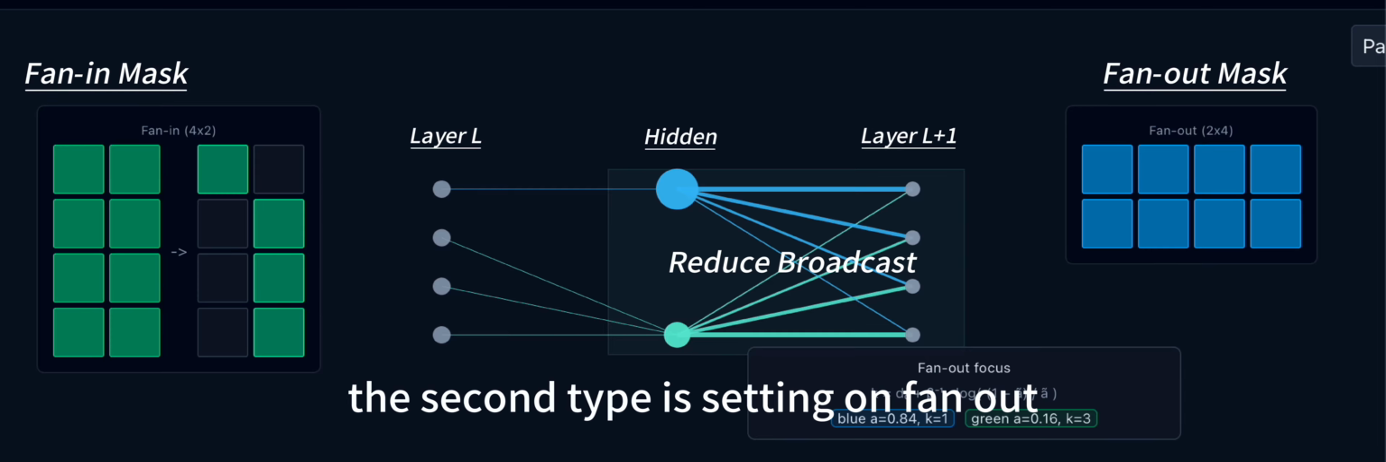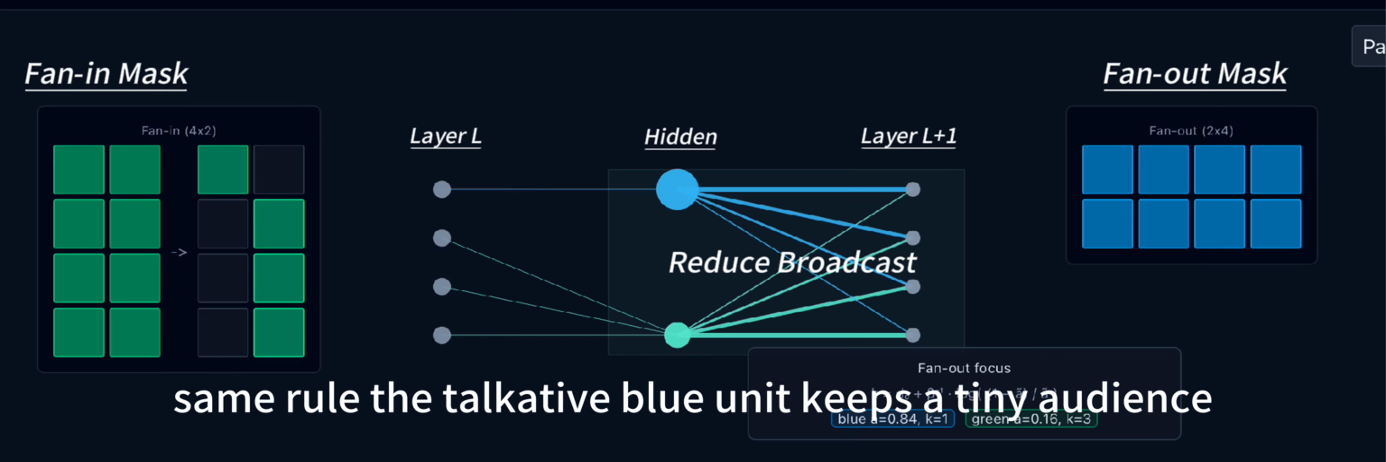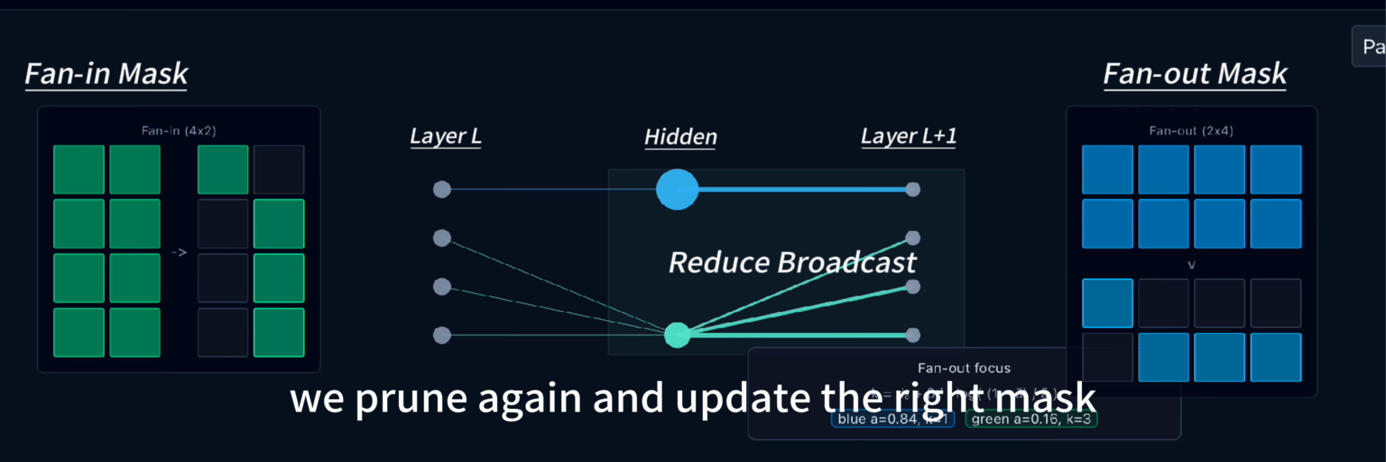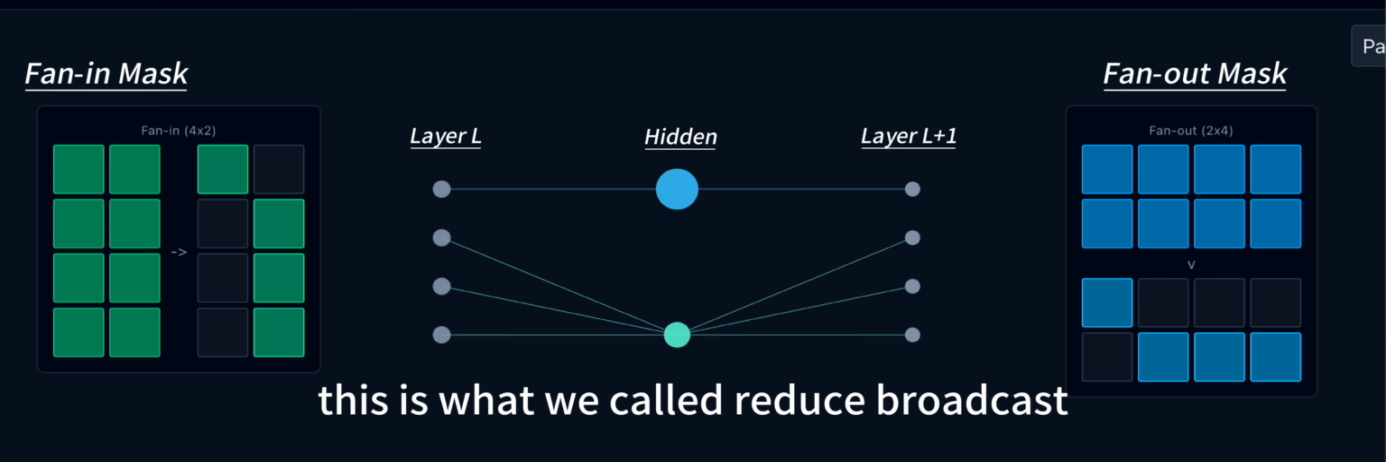The second type is setting on fan-out. Same rule. The talkative blue unit keeps a tiny audience, and the quieter green unit keeps a bigger one. We prune again and update the right mask. This is what we called reduce broadcast.